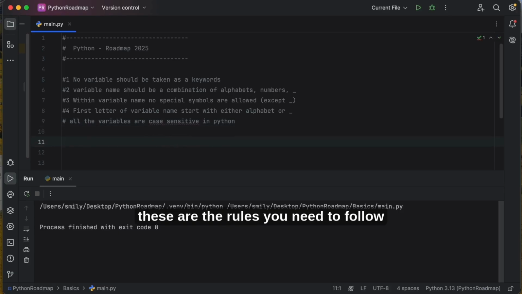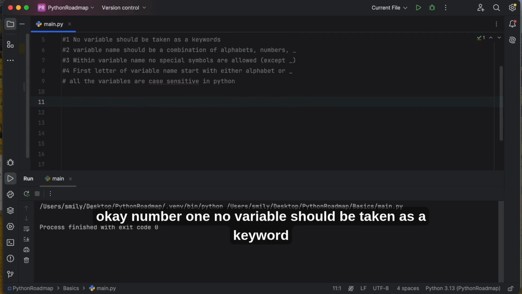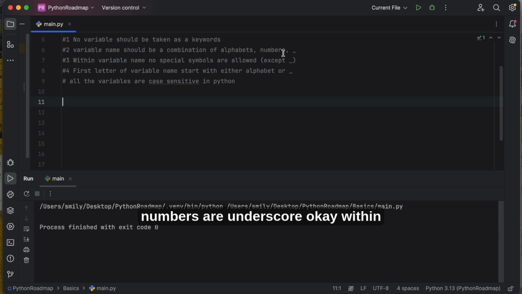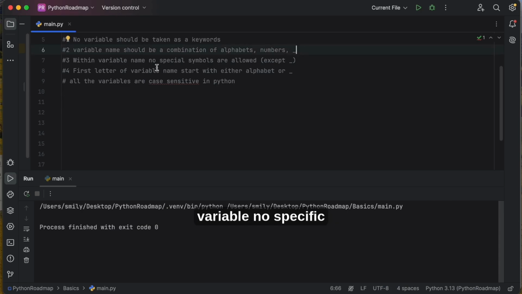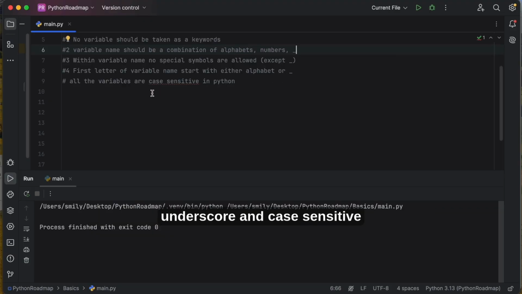These are the rules you need to follow. Number 1, no variable should be taken as a keyword. Variable should be a combination of alphabets, numbers, or underscore. Within the variable, no special symbols. The first letter of the variable should start with either an alphabet or underscore, and variables are case sensitive.